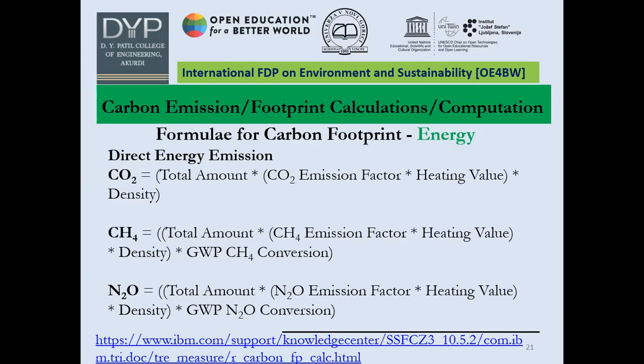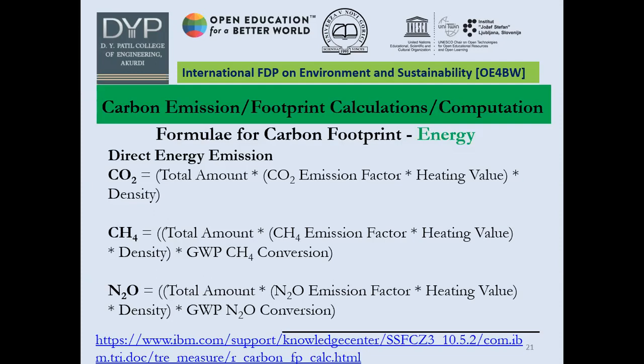Let's say the first point is energy emission. Energy emission is divided into two sections. The first is direct energy emission, and the second is indirect energy emission. So what exactly is coming out that is dangerous, or is a part of the carbon footprint? The first ones are carbon dioxide, methane (CH4), and nitrous oxide (N2O), right?